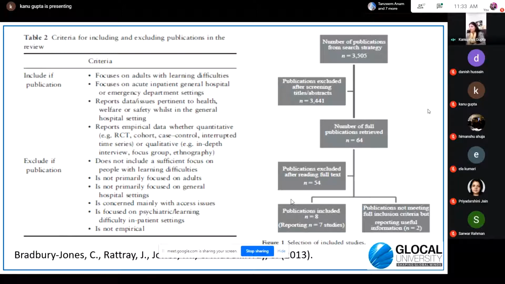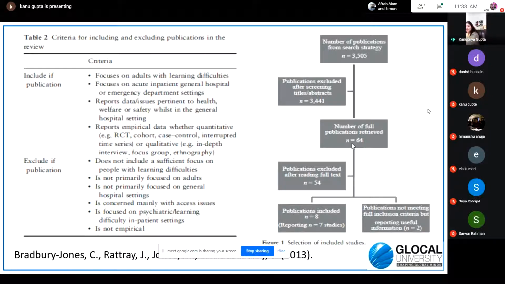Now in this particular diagram, the person has straight away come to n equal to 64, number of full publications retrieved, which is not the correct method, because the person has not shown how he has narrowed down to this number 64. So if you're writing a systematic literature review and you want to write a good literature review which can be accepted in good journals, you need to open up the process of how you narrow down from 3,441 to 64. So you need to show all this.